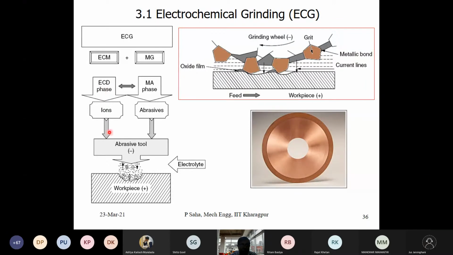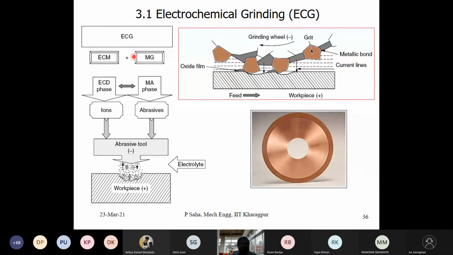The media is electrolyte and the energy carriers are the ions, and the material dissolves through ion exchange between the tool, which is negatively charged and connected to the cathode, and the workpiece, which is connected to the anode. This is common for the ECM process, and the zone in between is filled with electrolyte.